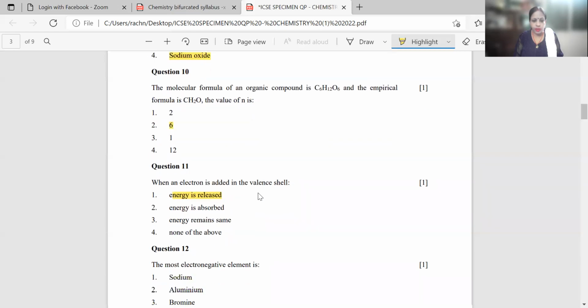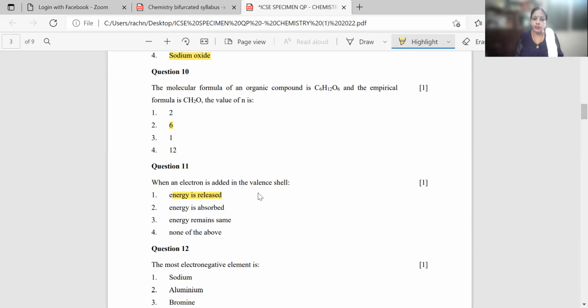Now your question number 11, when an electron is added in the valence shell, if it would have been a theory paper, the classic board paper, they would have asked what is the definition for electron affinity. But instead of asking the definition of an electron affinity, they have picked up one line. When an electron is added in the valence shell, energy is released, energy is absorbed, energy remains same, none of the above.